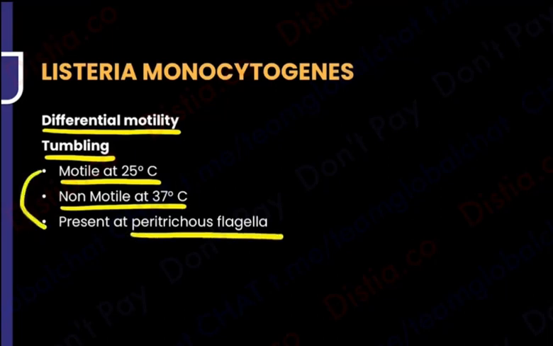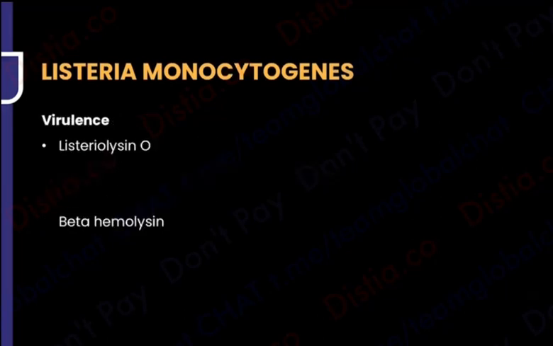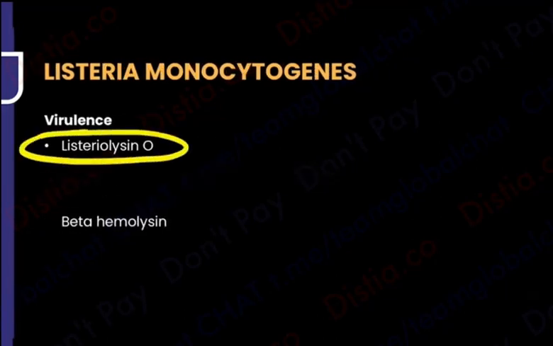Next, if I ask you what are the modes of spread, you had said all the CCC. Either it is by contact with animals, or by contaminated food, or by consuming all the cheesy products. All the CCC were the spreads. Now, when I ask you what is going to be the virulence factor, I have already told you it is Listeriolysin O, and Listeriolysin O is going to show you beta hemolysin properties also. So B was for beta hemolysis.